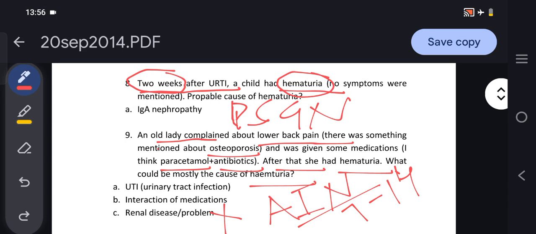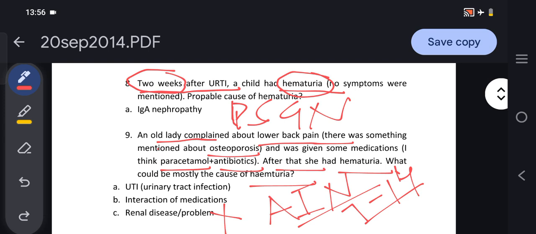They might mention some other NSAIDs in this question, and as they have mentioned antibiotics, these drugs can cause acute interstitial nephritis. But acute interstitial nephritis will develop within 7 to 14 days, and there will be some other symptoms like high eosinophils, raised creatinine level, fever, and rash.